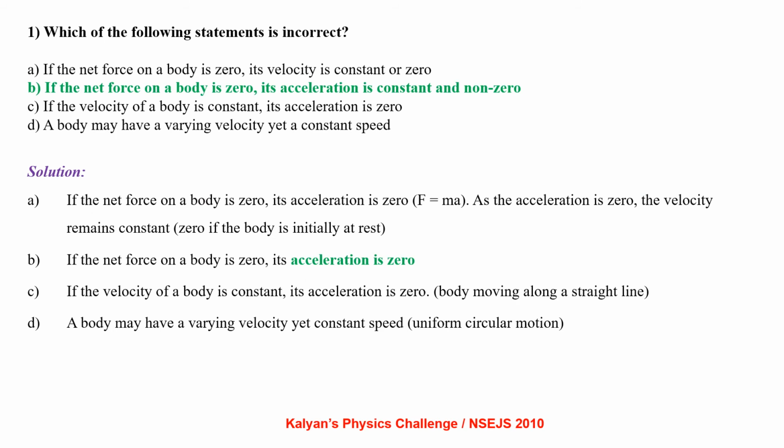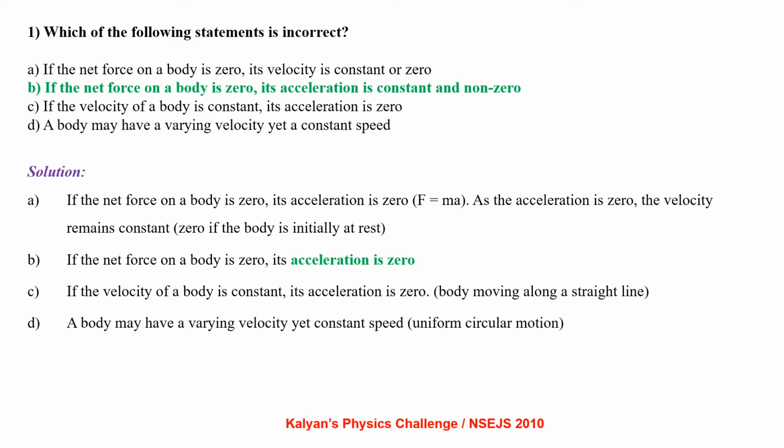Let us see question number 1. Which of the following statements is incorrect? A. If the net force on a body is 0, its velocity is constant or 0. B. If the net force on a body is 0, its acceleration is constant and non-zero. C. If the velocity of a body is constant, its acceleration is 0. D. A body may have varying velocity at a constant speed.